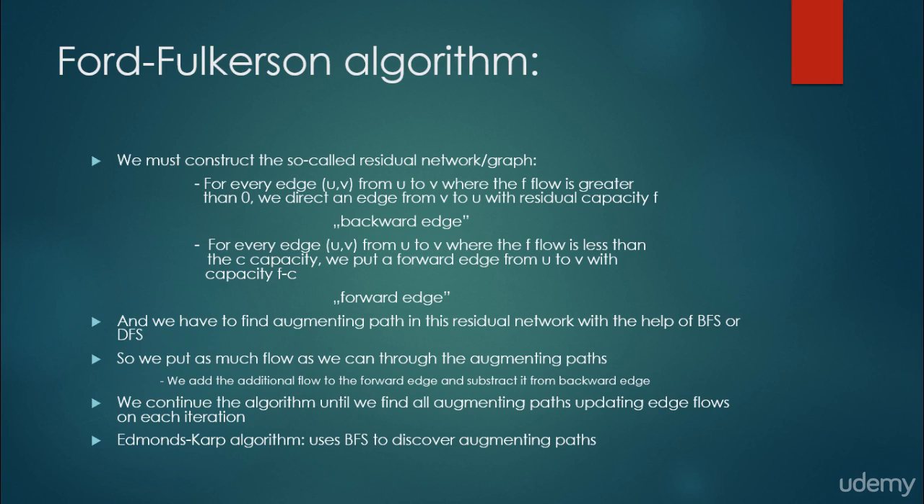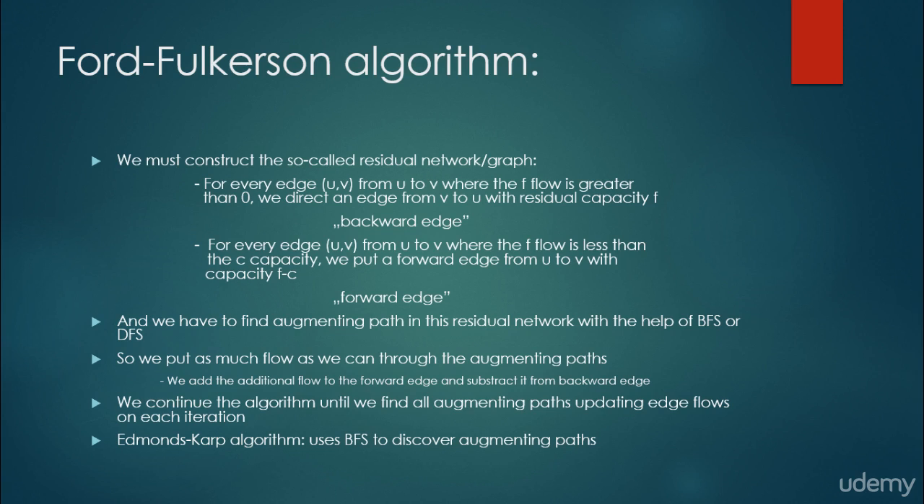So in the Ford-Fulkerson algorithm, we must construct the so-called residual network or residual graph. For every edge uv from u to v where the flow f is greater than 0, we direct an edge from v to u with residual capacity f. It is called a backward edge. For every edge uv from u to v where the flow f is less than the capacity c, we put a forward edge from u to v with capacity c minus f.